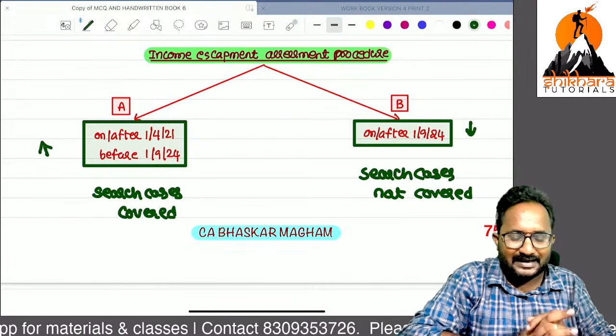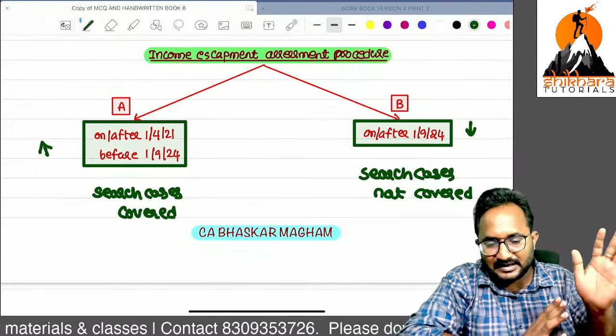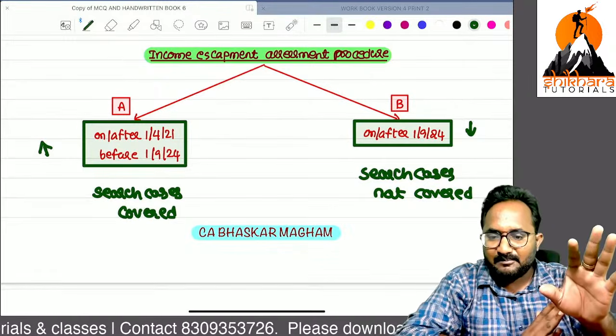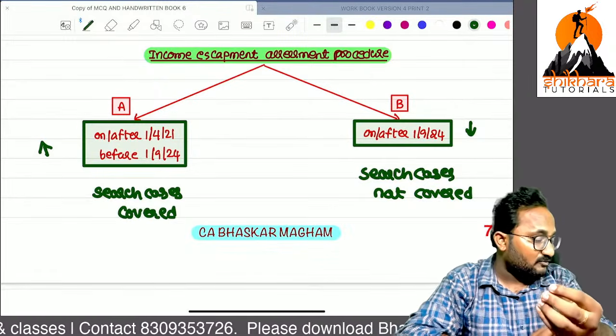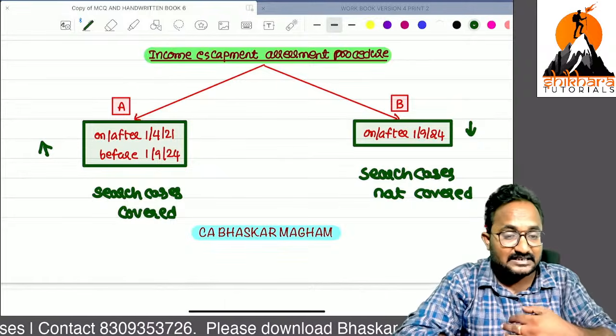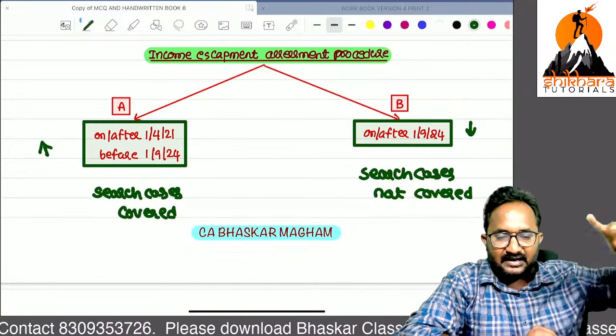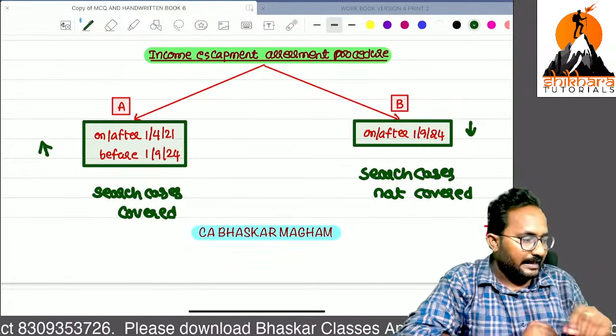Because I want to take time; if I go in a speedy manner, some students will not understand this income escapement assessment procedure. I want to invest one more 25 to 30 minutes for this section only. If you understand this, definitely tomorrow's session will be a cakewalk for you.